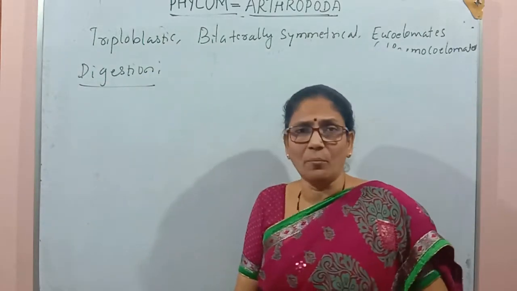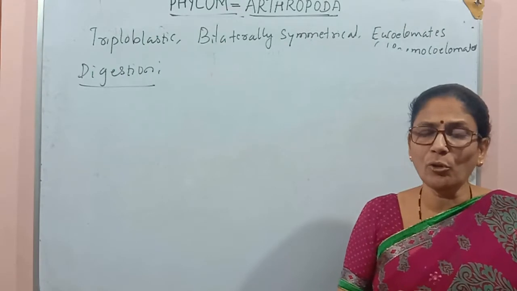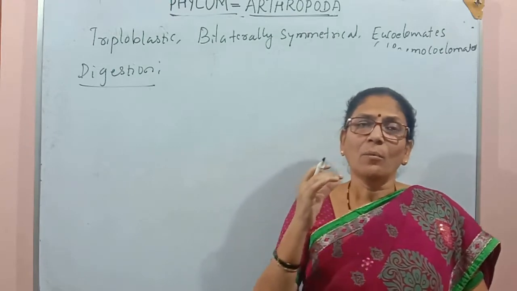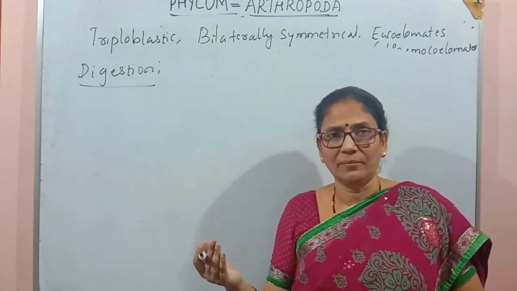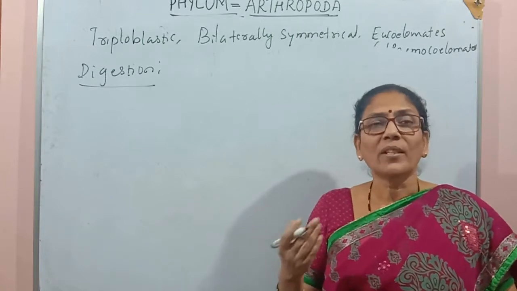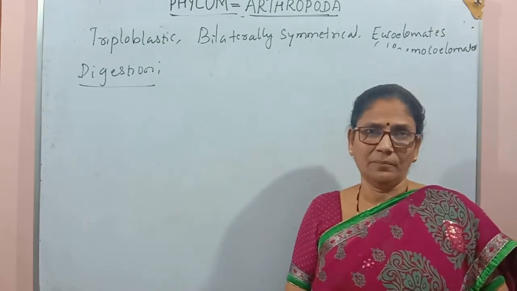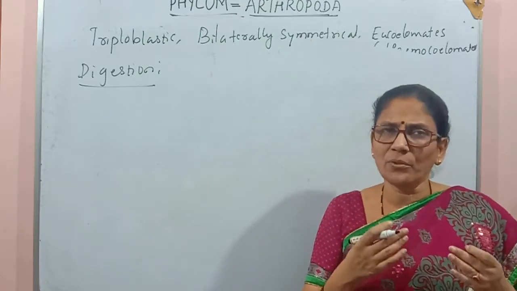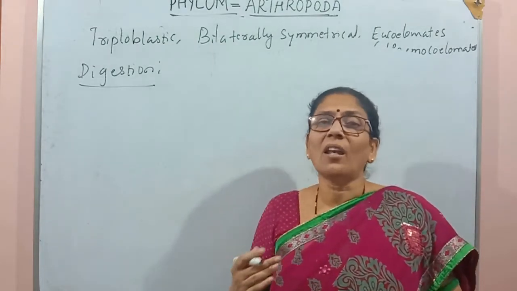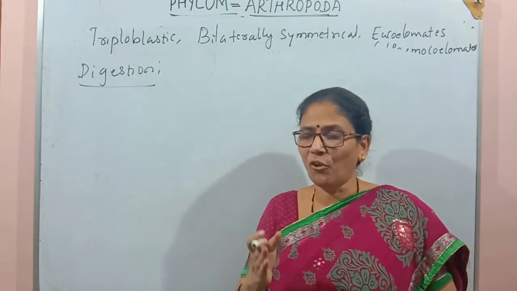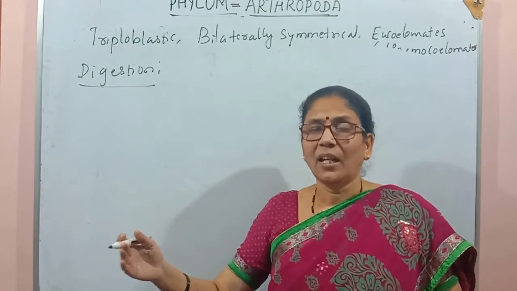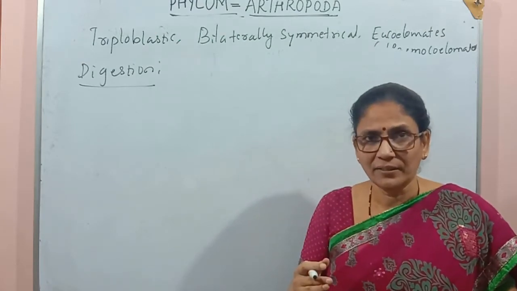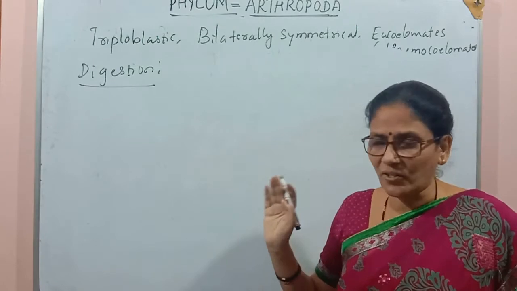The digestive system is complete, or we may also say tube within tube, because the alimentary canal of the organism has both mouth as well as anus. In case of arthropoda, we see a well-developed alimentary canal. If you study the cockroach digestive system, in the anatomy part we used to see that the alimentary canal is divided into 3 parts: foregut, midgut and hindgut. And also the alimentary canal is associated with some digestive glands. So this is about the digestive system.